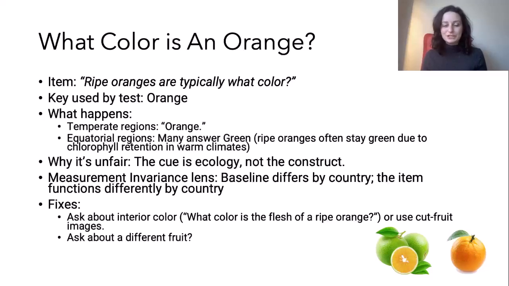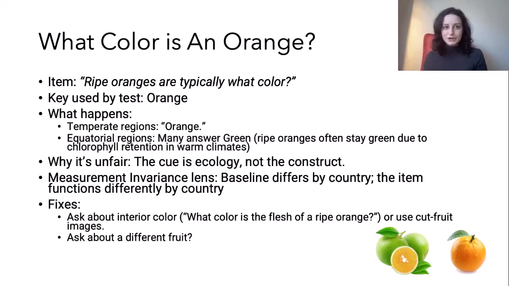And equatorial regions, many people actually answered green because ripe oranges often stay green due to chlorophyll retention in warm climates. And the reason this is unfair is that the cue is ecology, not the construct that the test was interested in measuring. And if we put on our measurement invariance hats, that means the baseline is differing by country. The item is functioning differently by country.